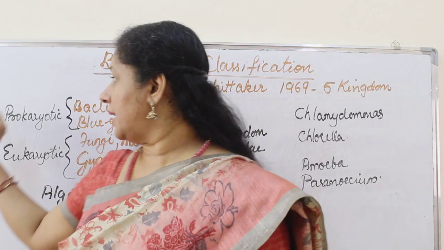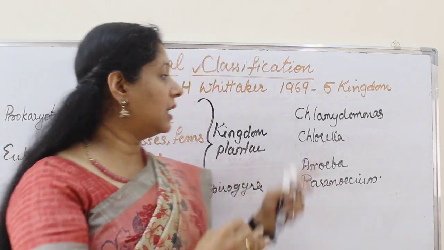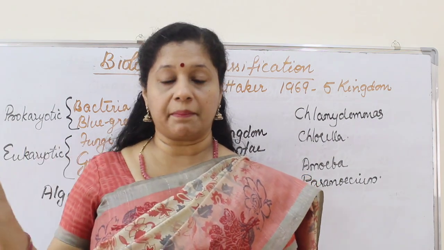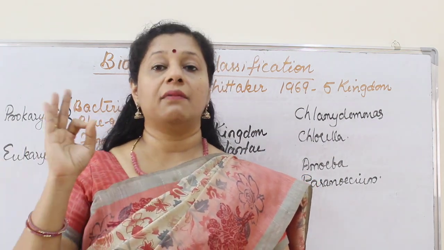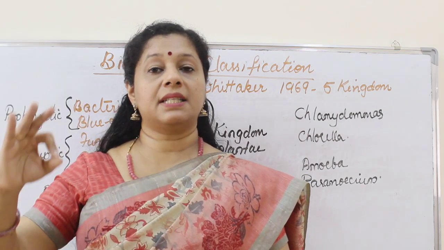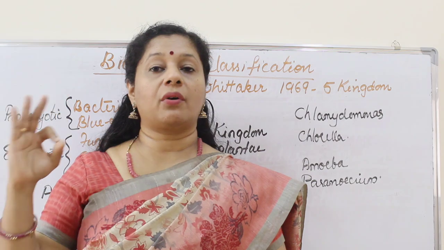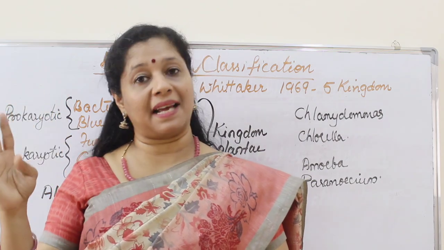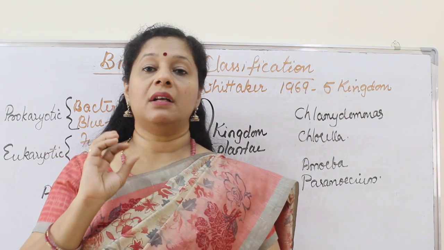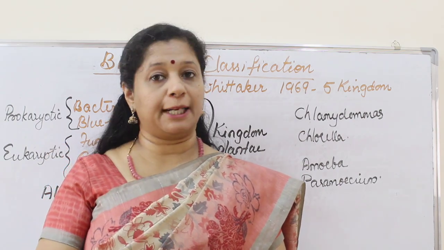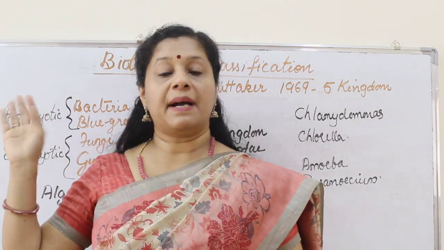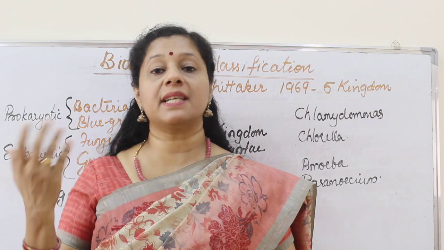First prokaryotes were given a rank of Monera, unicellular eukaryotes were put under Protista. Then fungus, I told, they stand out separate, so they were put under a different category, kingdom fungi. Fungus was given a rank of a kingdom, and the rest multicellular, cellulosic cell wall and autotrophic organisms were put under plant kingdom, and the non-autotrophic or heterotrophic without cell wall, multicellular, they were put under animal kingdom. Later Carl Woese separated this Monera into again Archaebacteria and Eubacteria. So it became six kingdom classification.